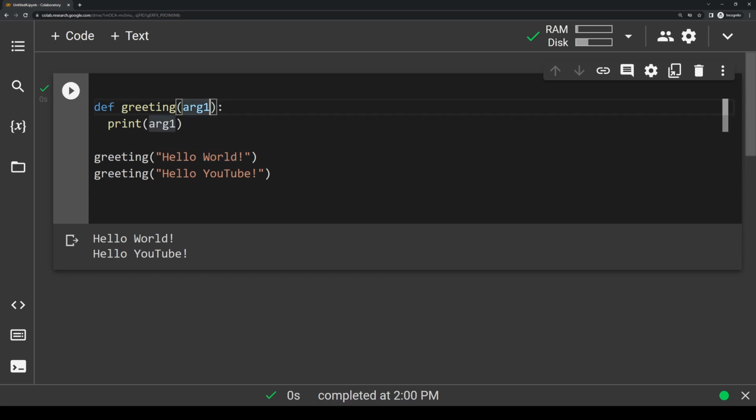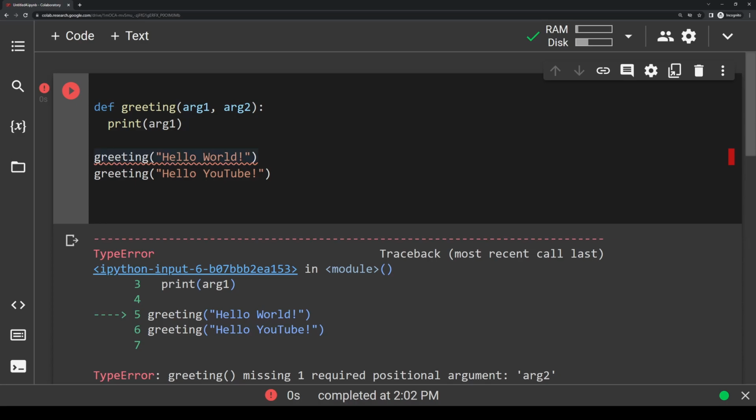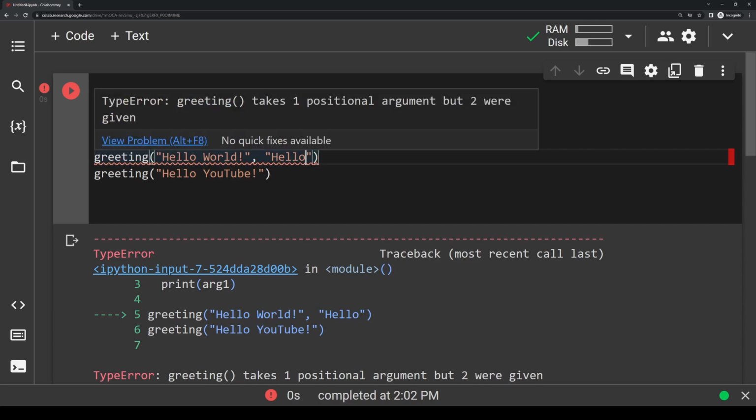If I change our definition here to have 2 arguments, let's say arg1 and arg2, and I try to run this, I'm actually going to get an error here because we're only passing in 1 argument when the definition is expecting 2. And let's try the reverse. Let's make this have only 1 argument, but I'm going to pass in 2 arguments to the call. And that will also give me an error because the number of arguments in the function definition is not equal to the number of arguments in the function call.